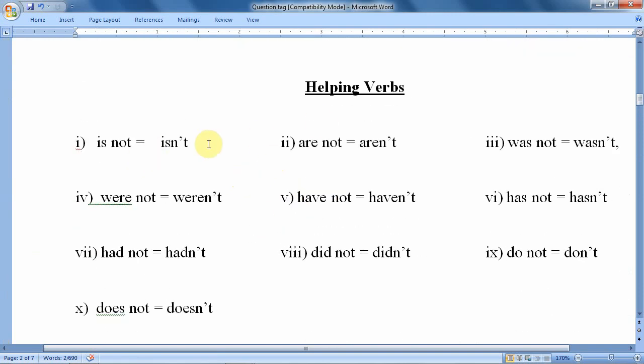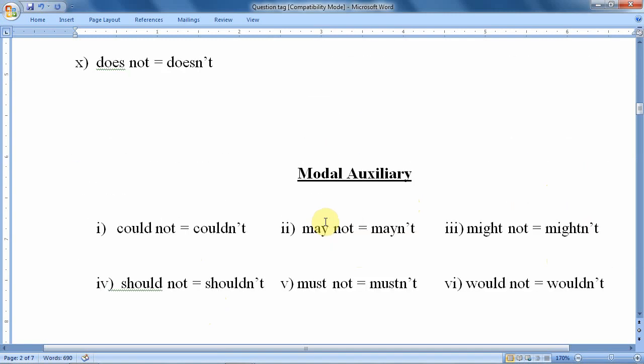Now, helping verbs. Suppose it is not, that's why we have made the contraction isn't. But suppose we are interested in making a positive tag, then we are not supposed to use this; we just need to use this is and a pronoun. I will explain it later. But as it is already in a negative form, we must go with this: is not, isn't, are not, aren't, was not, wasn't, were not, weren't, have not, haven't, has not, hasn't, had not, hadn't, did not, didn't, do not, don't, does not, doesn't. These are the helping verbs.